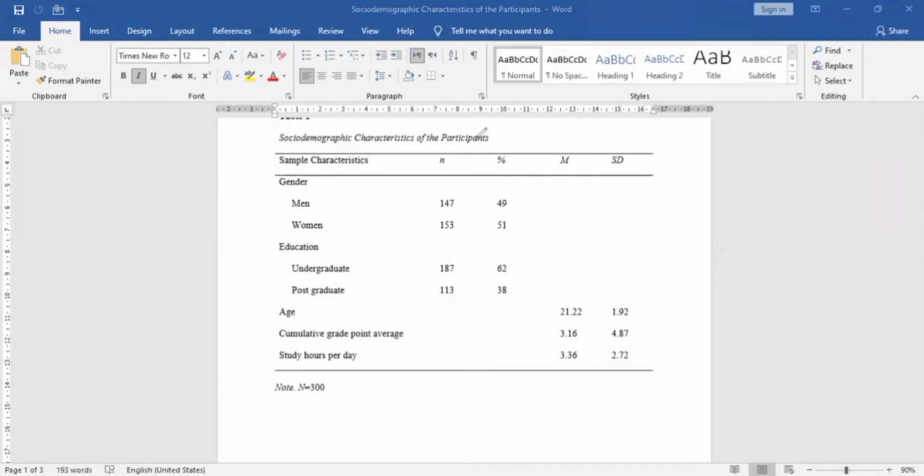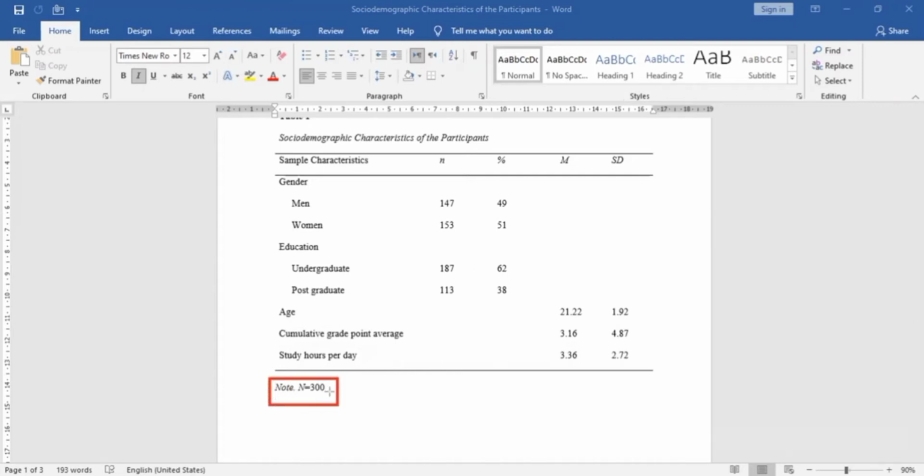After that, we will write the mean of the continuous variable. For example, we have age, and the mean age is 21.22 with a standard deviation of 1.92. So we will write it here. Similarly, we will write the mean and standard deviation of CGPA and study hours per day.